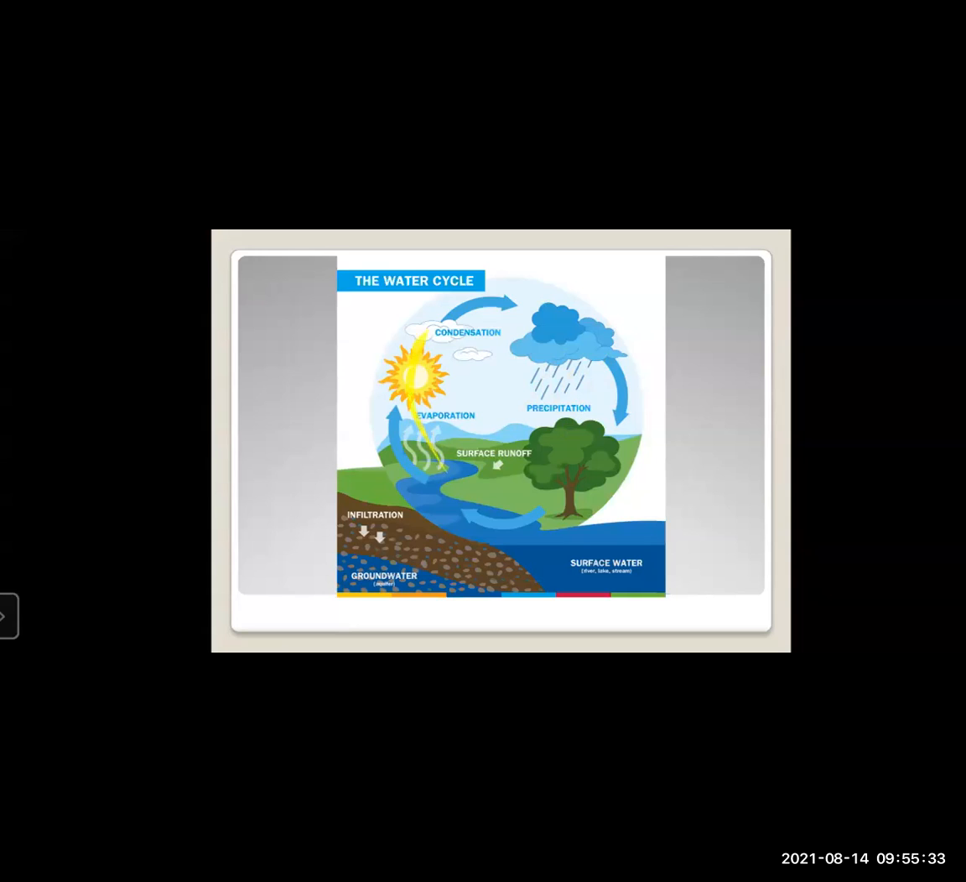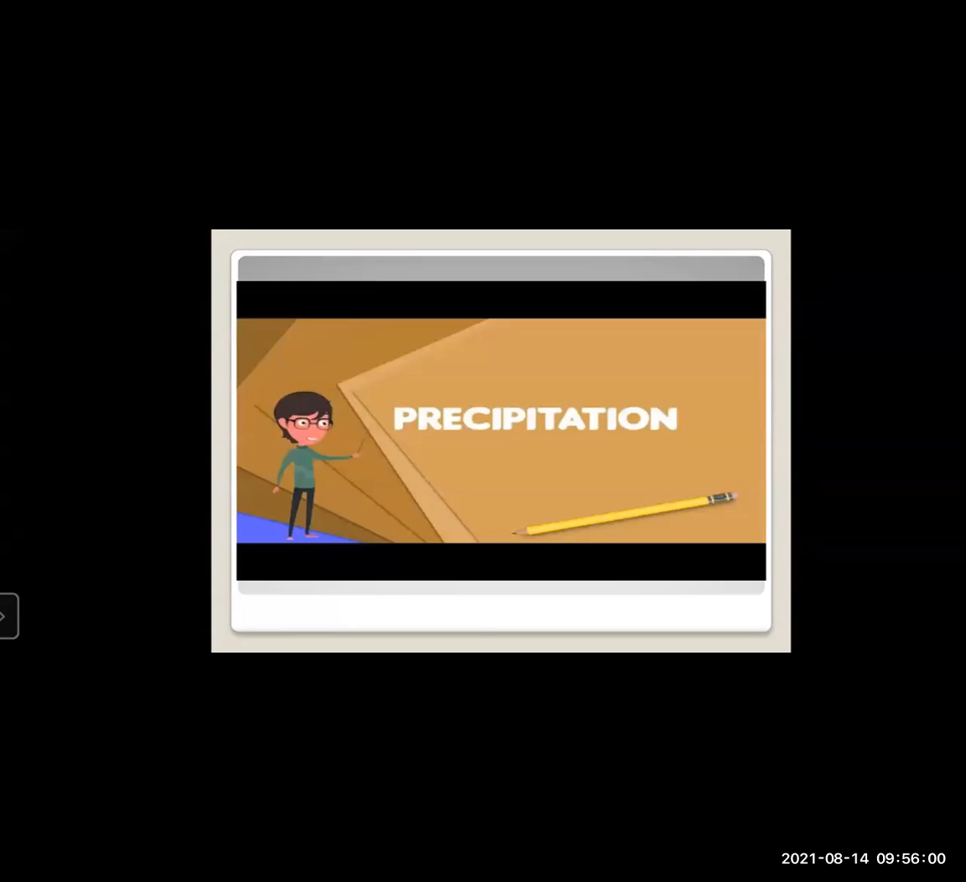Okay, so these are the stages that we have to keep in our mind throughout this lesson, chapter number 5. The fourth stage is runoff and infiltration. So these were the stages of the water cycle. Now we are going to start our main chapter, that is precipitation.